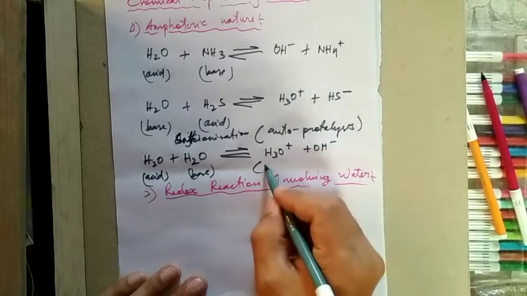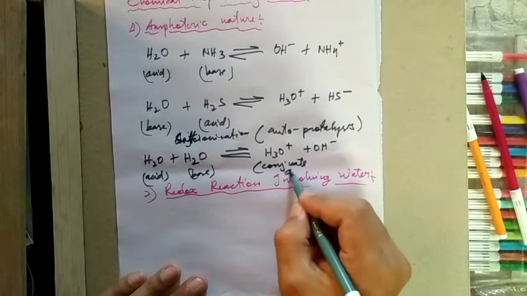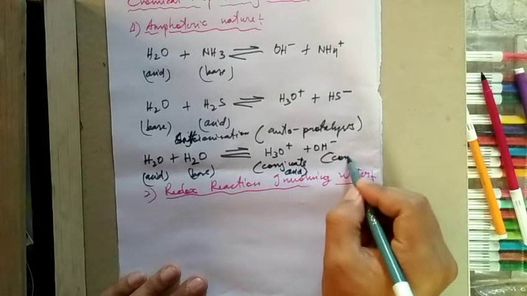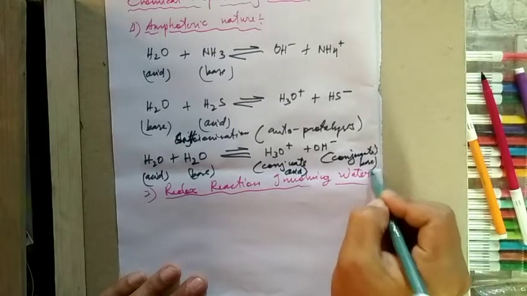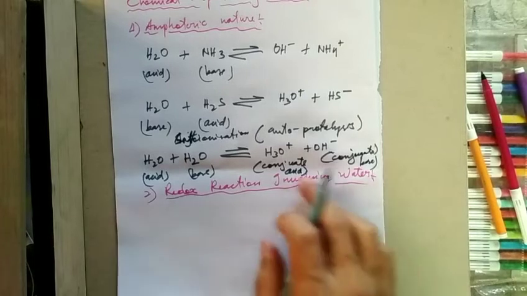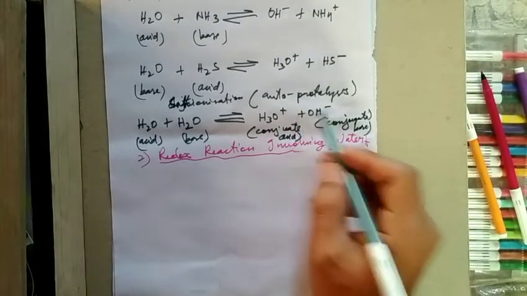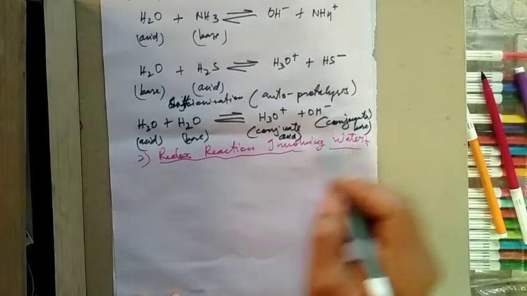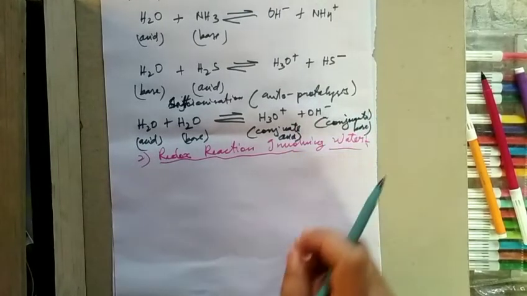So this is known as the conjugate acid, and the base formed is the conjugate base. This again can donate a proton, and this again can accept a proton. So this is the conjugate base, and that is why this is the conjugate acid.